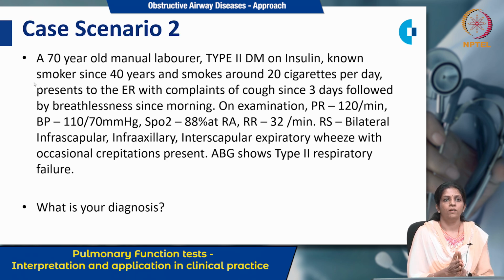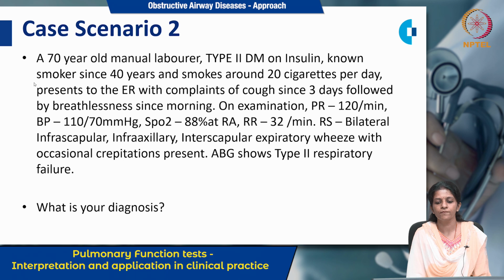In this scenario, a 70-year-old laborer who is diabetic and a known smoker, smoking around 20 cigarettes per day, has presented to the emergency department with a complaint of cough since 3 days followed by breathlessness since morning.